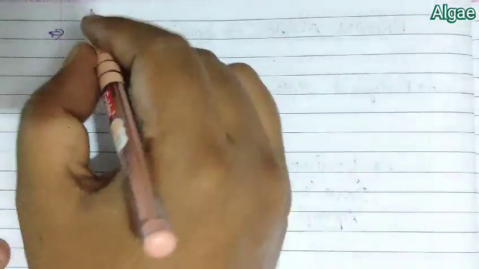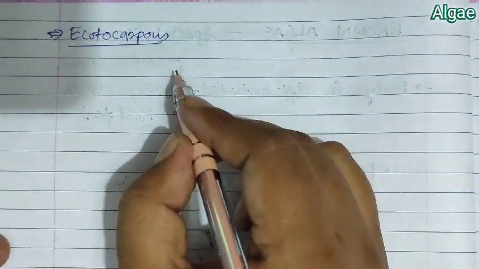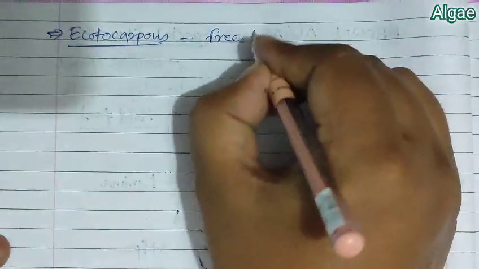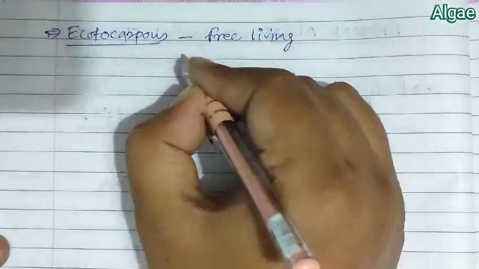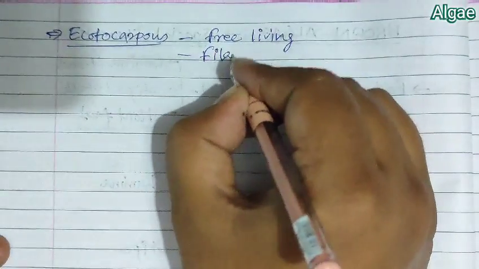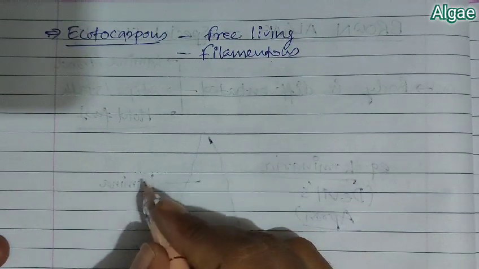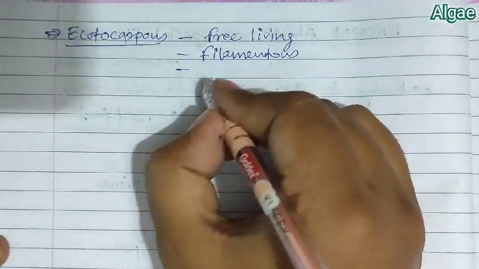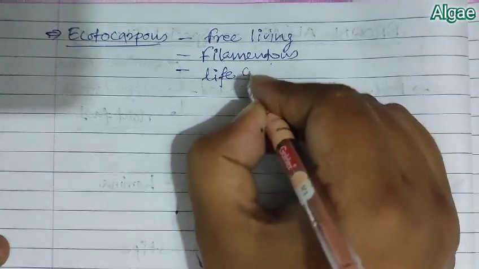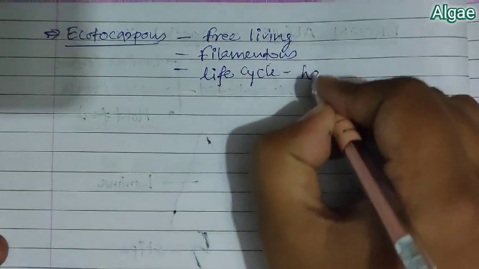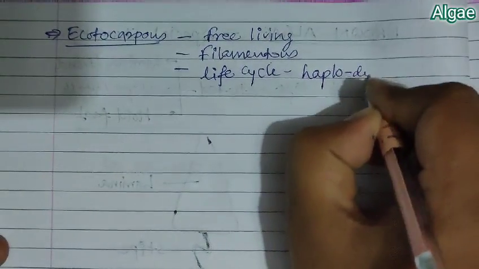The next example of brown algae is Ectocarpus. When we talk about Ectocarpus, this is a free living filamentous brown algae. One of the important features of Ectocarpus is its life cycle, which is haplodiploidic.